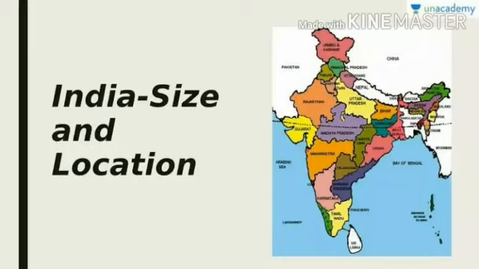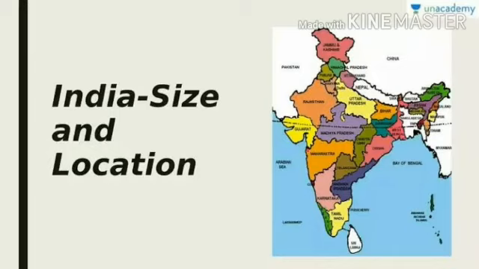Its mainland extends between latitudes 8 degree 4 minute north and 37 degree 6 minute north, and longitudes 68 degree 7 minute east and 97 degree 25 minutes east. India is divided into almost two equal parts by the Tropic of Cancer.